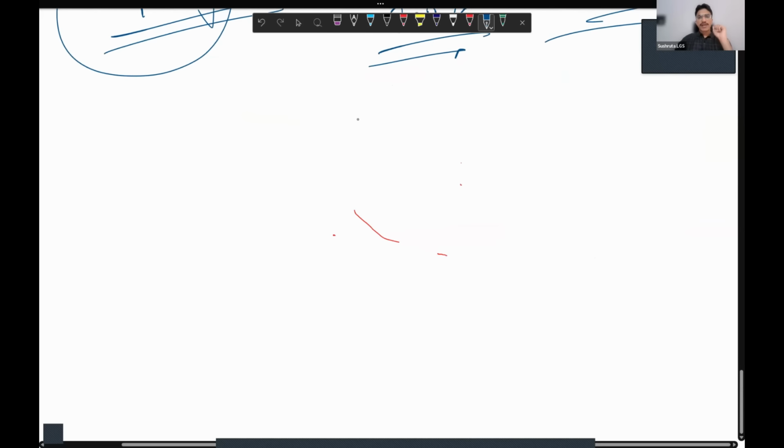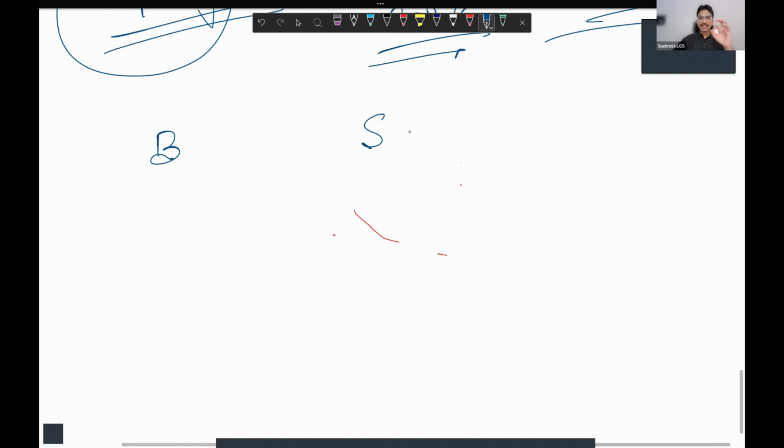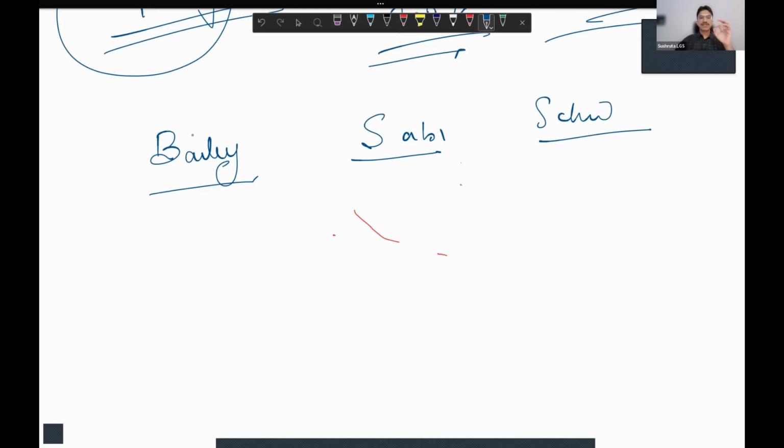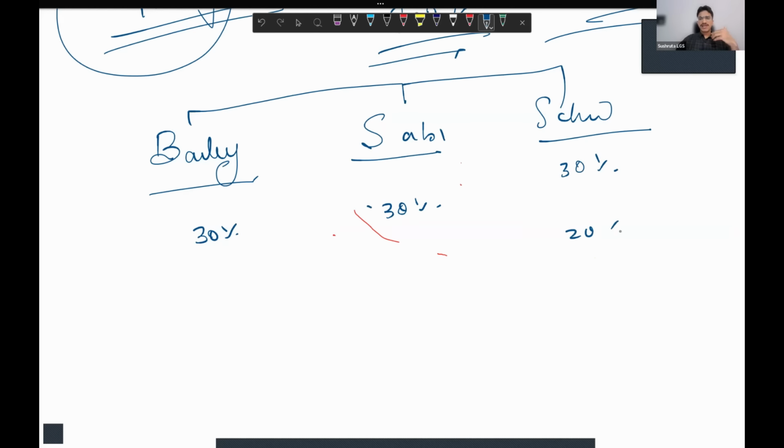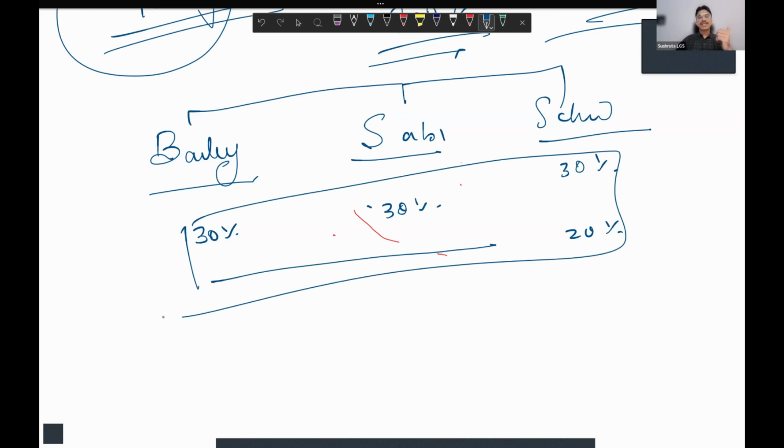So next, the most important thing is the three textbooks, that is Bailey, Sabiston, and Schwartz. I lay more emphasis that you cover all three of them. Why? Because in the last year and even before that, the ratio of questions was nearly the same. Maybe less in 2023 NEET SS, but overall, there has been equal distribution from all three books.